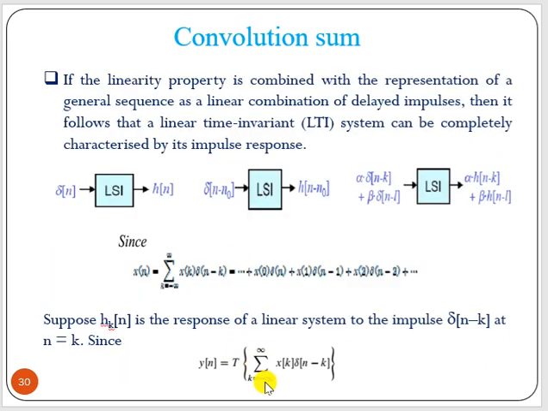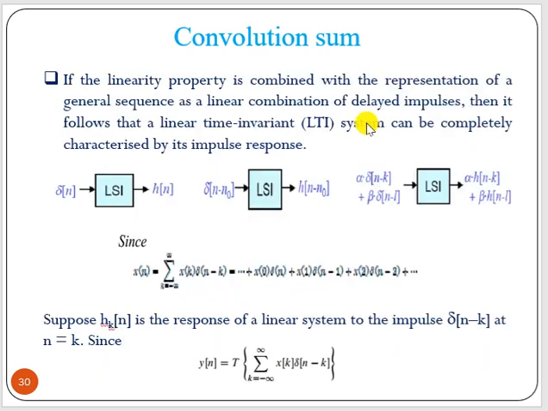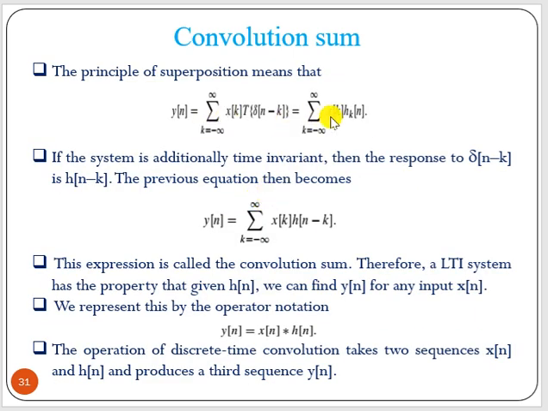From this equation, we can take this T inside. If we apply T to the delta term, delta of n minus k becomes h_k(n), or h of n minus k. So instead of delta of n minus k, we can write h of n minus k. Now if the system is additionally time invariant, then the response to delta of n minus k is h of n minus k. So we get the equation y(n) equal to summation over k from minus infinity to plus infinity of x(k) into h of n minus k.